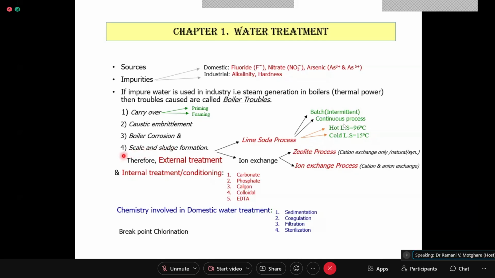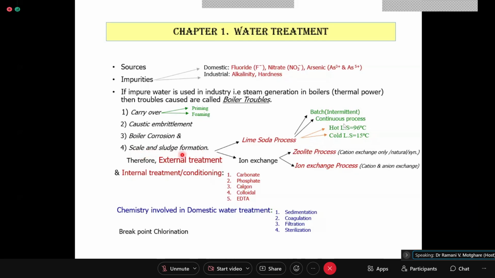Scales are bad conductors of heat, and they are very adherent. They stick to the walls of the boiler, and they are non-porous. Because they are non-porous and so adherent, they can't be removed by hammer and chisel also. So such precipitates which lead to scale formation are the most troublesome impurities.